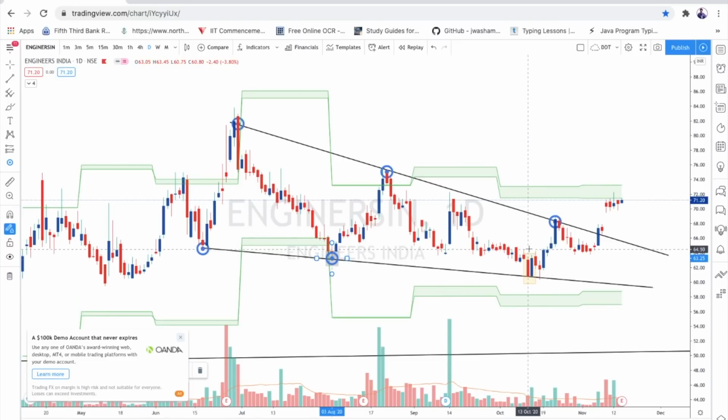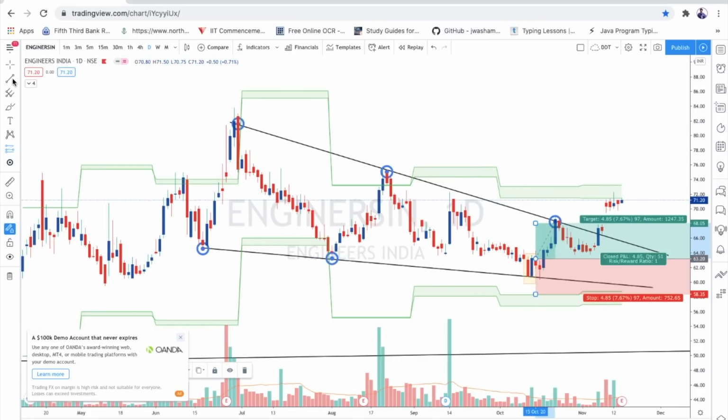This is the bullish engulfing pattern. The first red candlestick is totally engulfed by the second green candle. I used the blue color for that, but this is the thing. See, totally engulfed. The first body is totally engulfed by the second candle. Now, if you want to take entry here, my entry will be here, and my stop loss will be below this trend line, and my exit will be this next trend line, right? So here we got almost 8%.